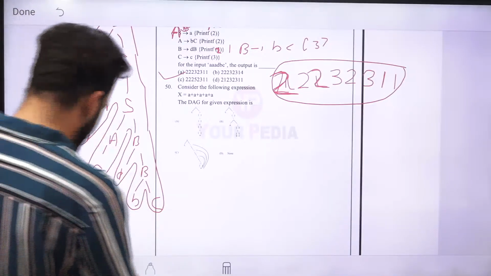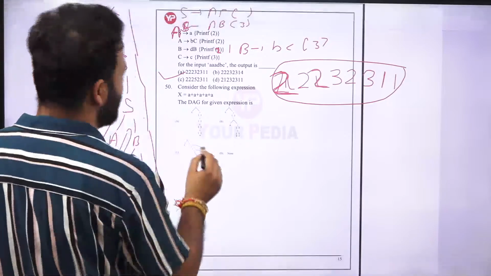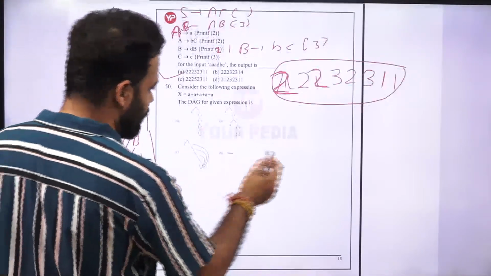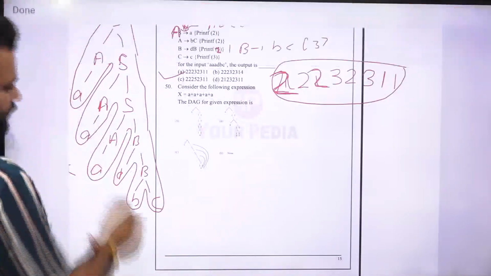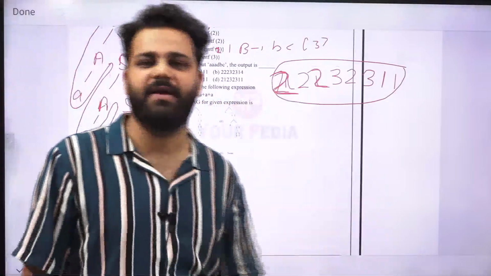So it is not scrolling, so let's ignore it. So we have to make a DAG for, so this is the last page, I guess, so that is why it is not moving. So we have to make the DAG for A plus A plus A plus A plus A.